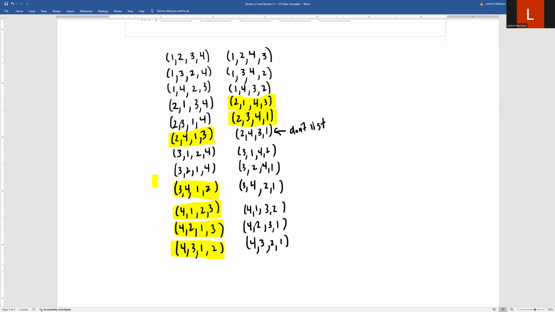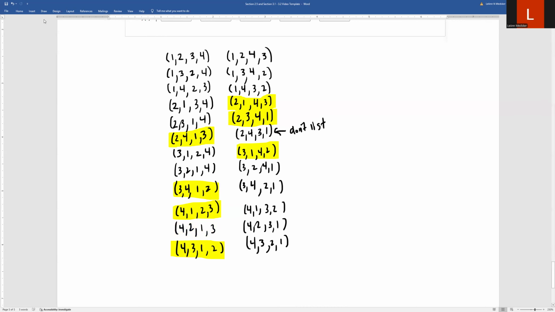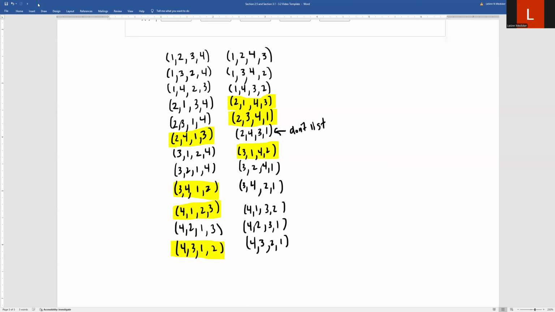Let's finish going down this column. Let's see, 3's in the right spot on this one that you didn't have to list, but it's still part of the probability. Let's see, none of these are in the correct spot. 2's in the correct spot on this one. Oh, I realize I just made a mistake. And this is why I do this in color, because it's easy to look at it and think it's right, and then it's not. This one that I highlighted, the 2 was in the correct spot. I was paying attention to the 4, 1, and 3, but the 2 is actually in the correct spot.